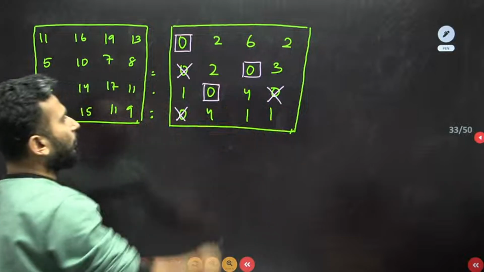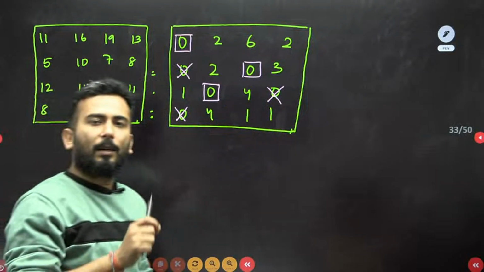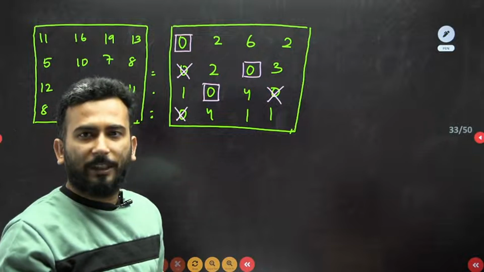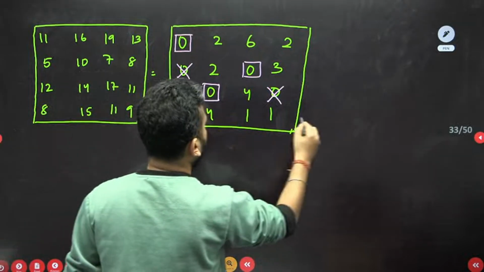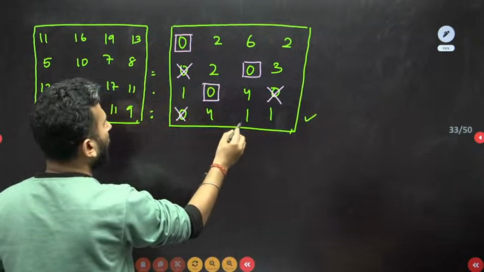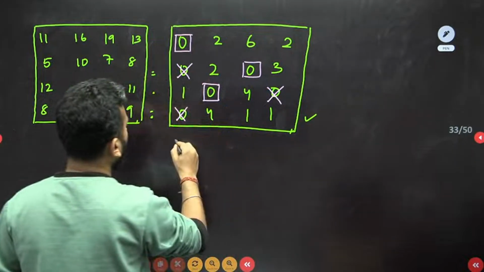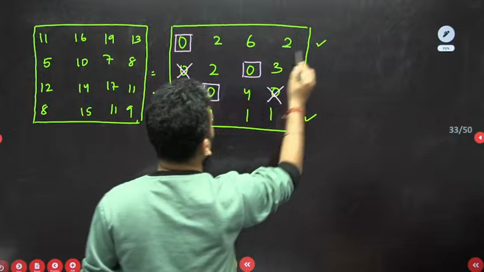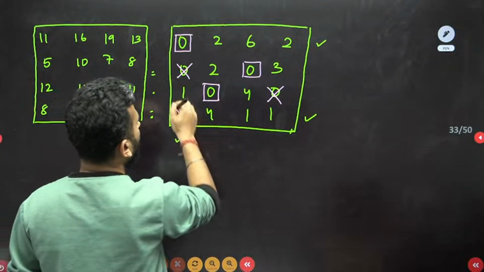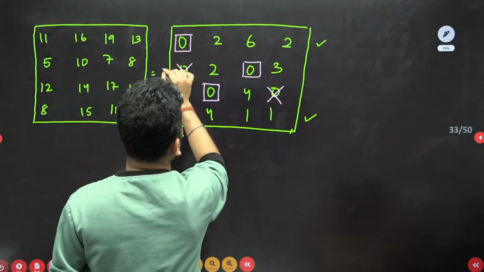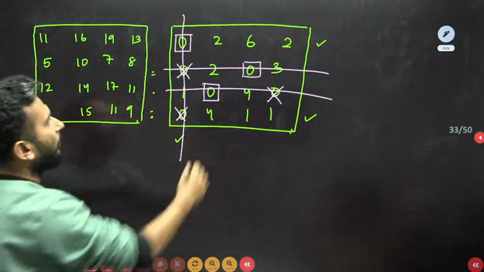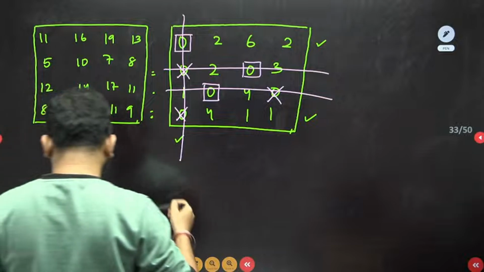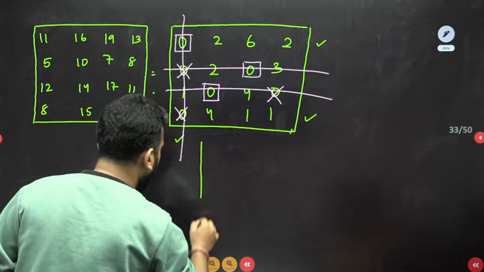So after assigning, is the number of assignments equal to the order of the matrix? No, that means I have to make it optimal. How to make it optimal? You tick the unallocated row, tick the corresponding column, again tick the corresponding row, and finally the cycle stops. We have to draw lines through unticked rows and ticked columns. All the zeros are cancelled.